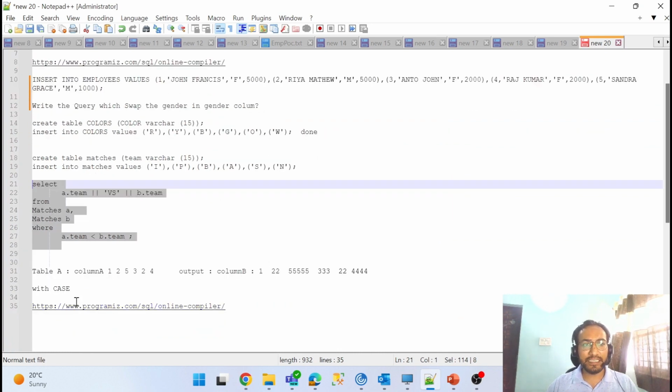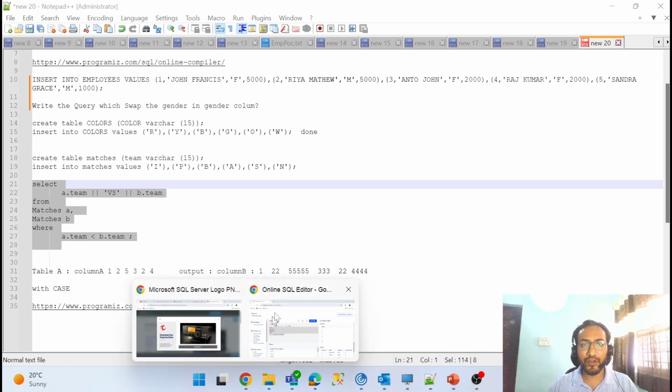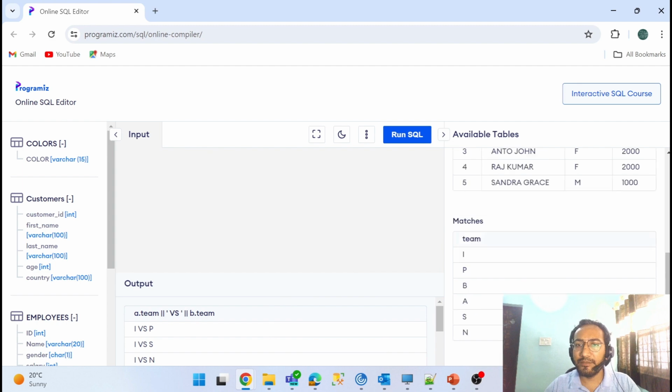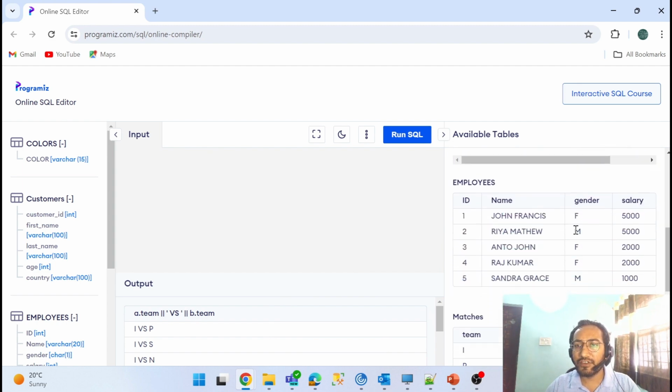So let me take another question where I'll take the same data from the employee table. Let me go to the employee table. So now if you see the employee table, let's take an example of the ID column. So if the ID is one, then I have to print it once.